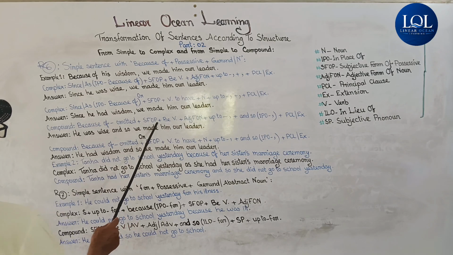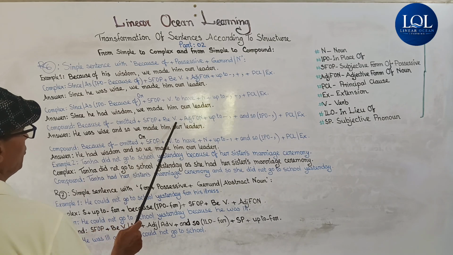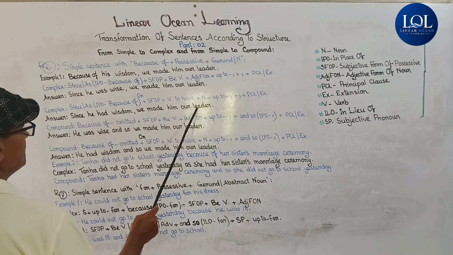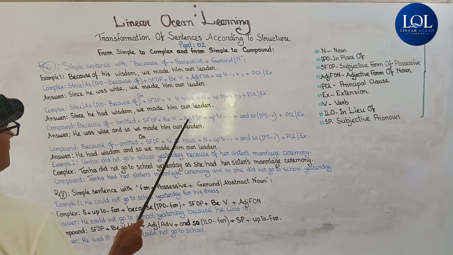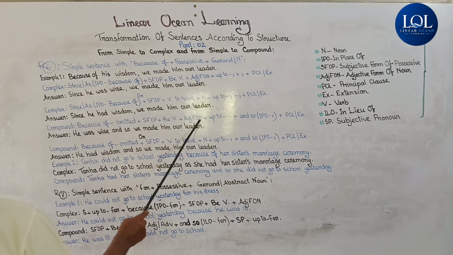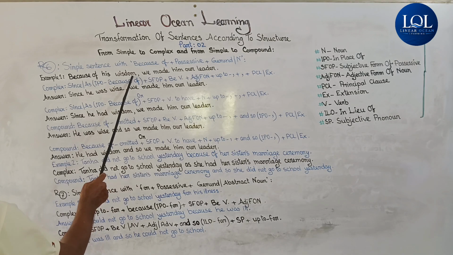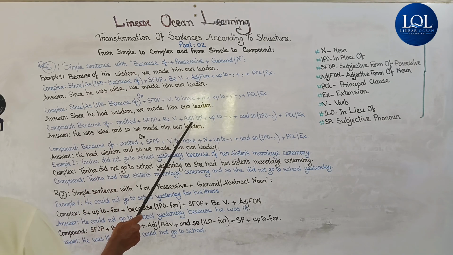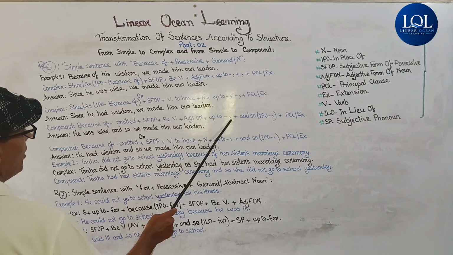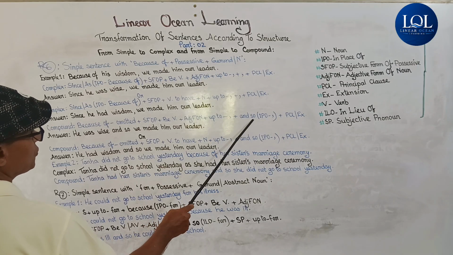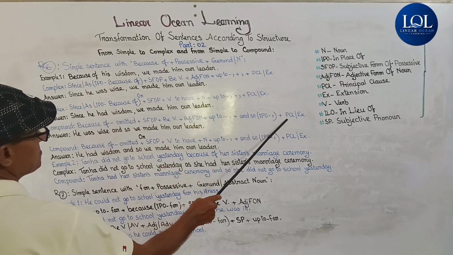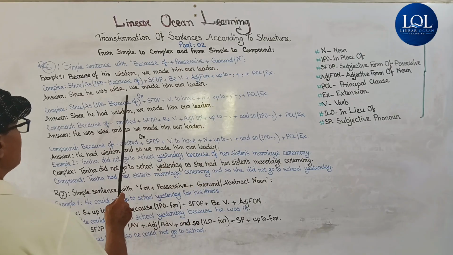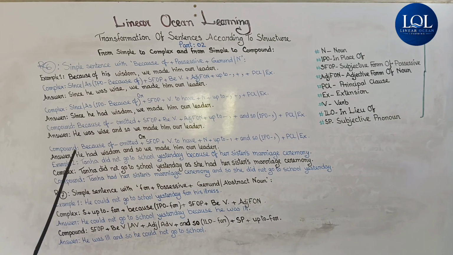And subject is he. So long the subject is he, that will be was because the principal clause is in past indefinite tense. Plus adjective form of noun. Here wisdom is abstract noun and its adjective form is wise. Up to comma plus and so IPO comma plus PCL or extension PCL. Here we made him our leader. So the compound sentence here will be he was wise and so we made him our leader.